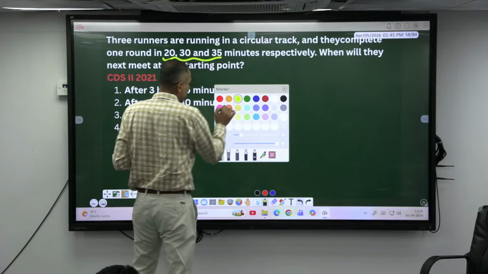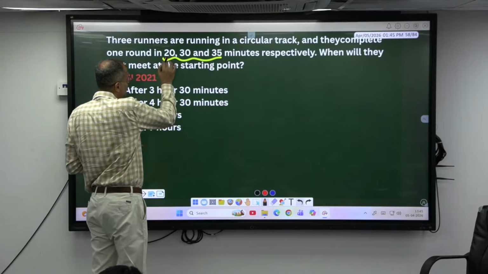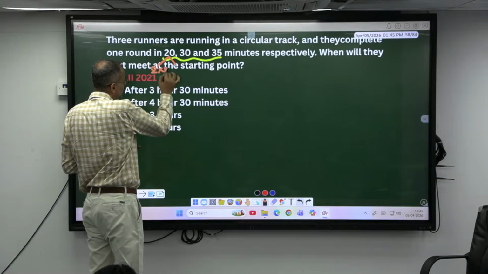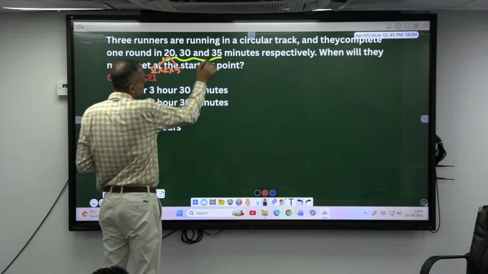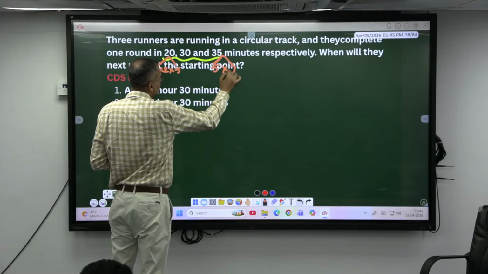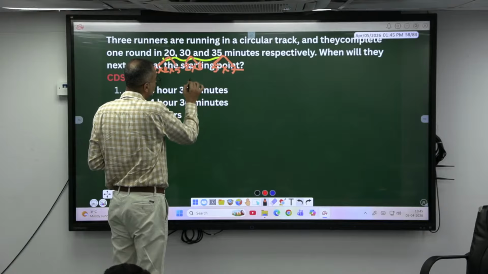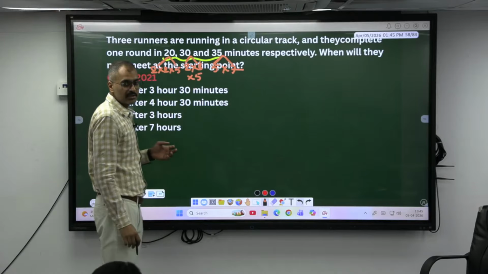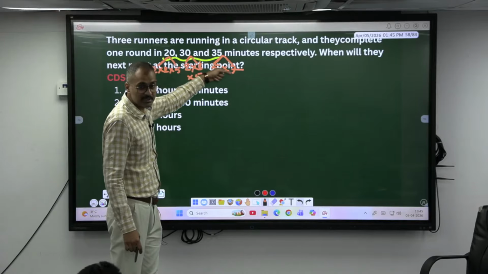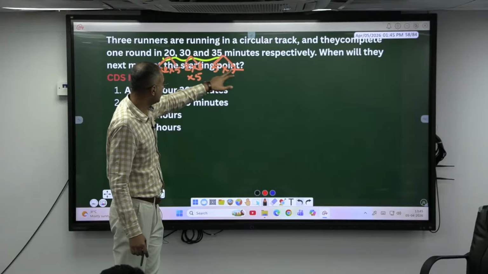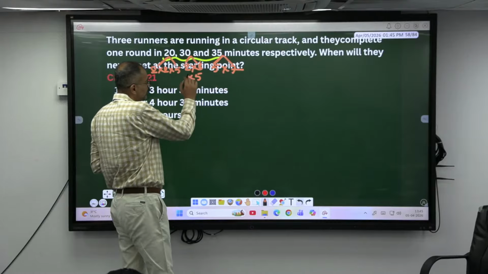So the LCM of 20, 30 and 35. Remember factorization. This one is 2 into 5. This will be 5 into 7. This will be 2 into 3 into 5. The factors which we don't have in the largest one. Take this 35, 5 and 7. Here there is a 5. We don't have 2 and 3.